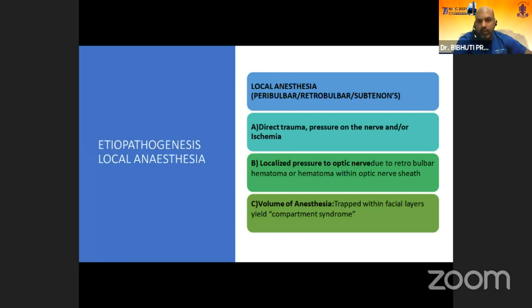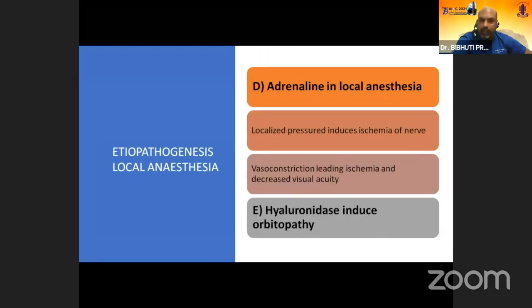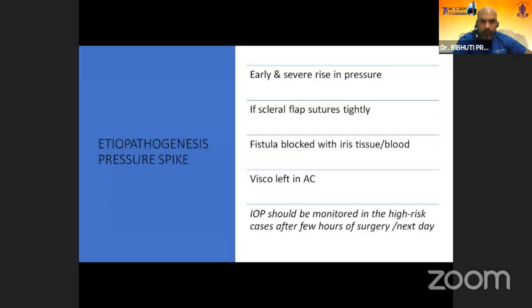And the volume of anesthesia, if it is trapped, can further cause a compartment syndrome and compression, leading to further damage to whatever vision is left with the patient. Adrenaline is another culprit in this scenario, which can cause vasoconstriction, leading to ischemia and decreased visual acuity. And there are a few cases reported with hyaluronidase also.